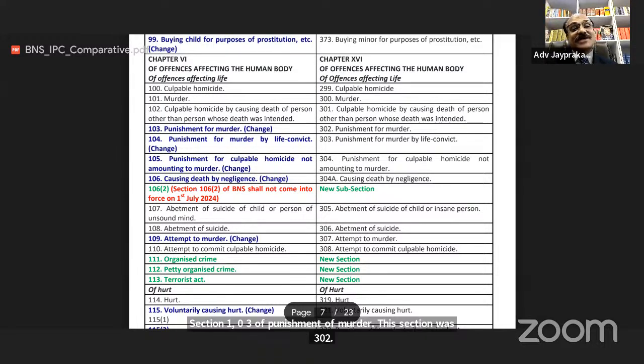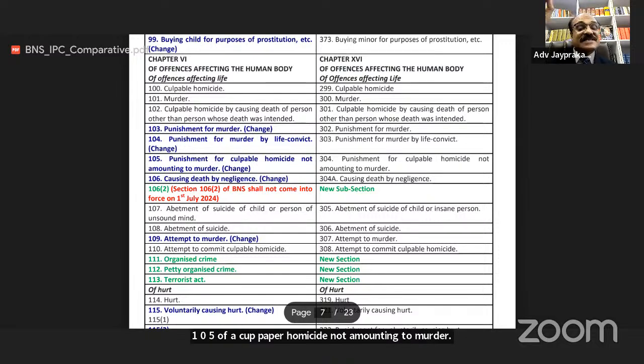In BNS Section 104, punishment of murder by a life convict, earlier this section was 303. BNS Section 105, punishment of culpable homicide not amounting to murder, earlier this section was 304. Section 106 of BNS, causing death by negligence, earlier 304A.